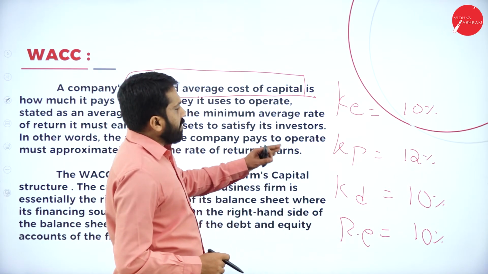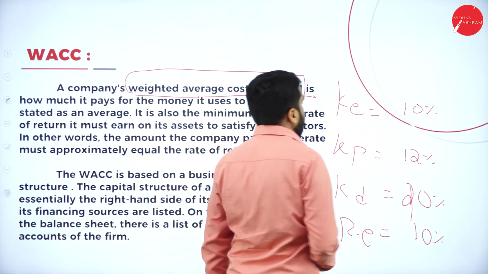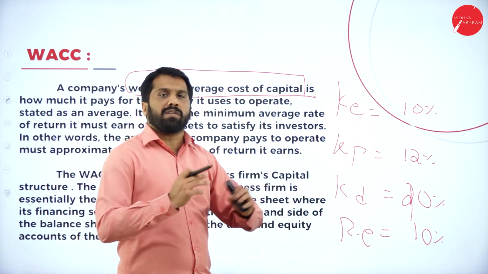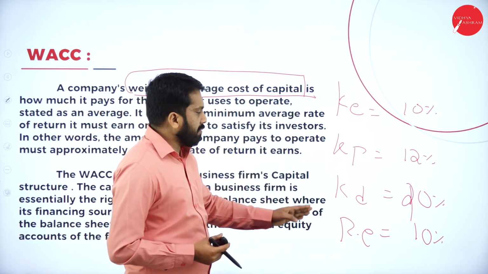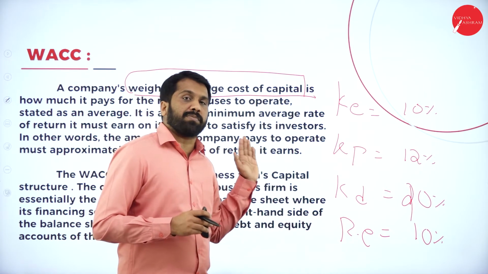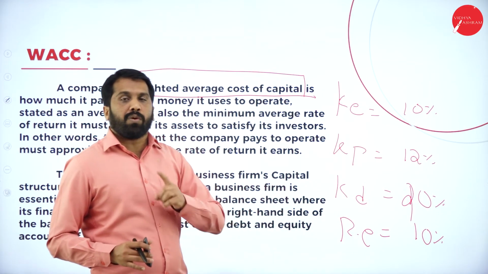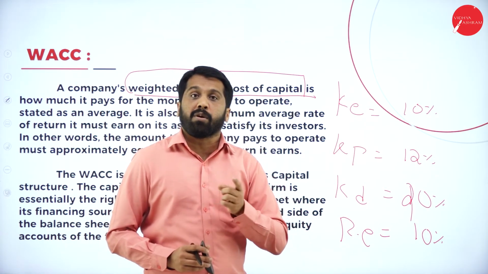You know it is 10%, 12, 10, 10. So I'll make it as a 20%. Okay. 10%, 12%, 20, 10. So what is the overall cost? I know the cost of equity, cost of preference, cost of debenture, retained earning. Individual I know, but I want what is my overall cost. I don't want individual. I need what is the total cost I am supposed to pay. You tell me. Then what I should do?